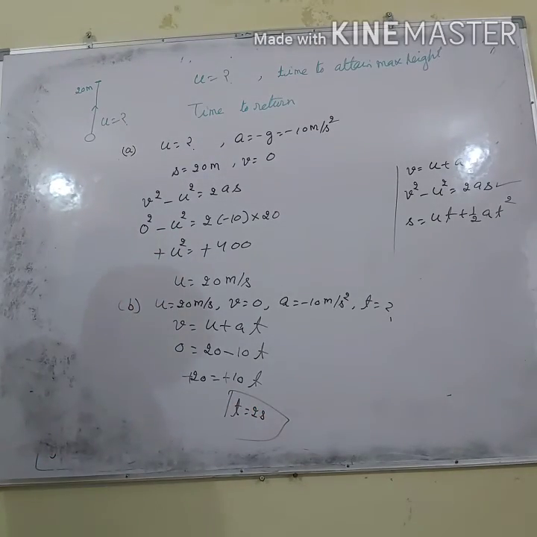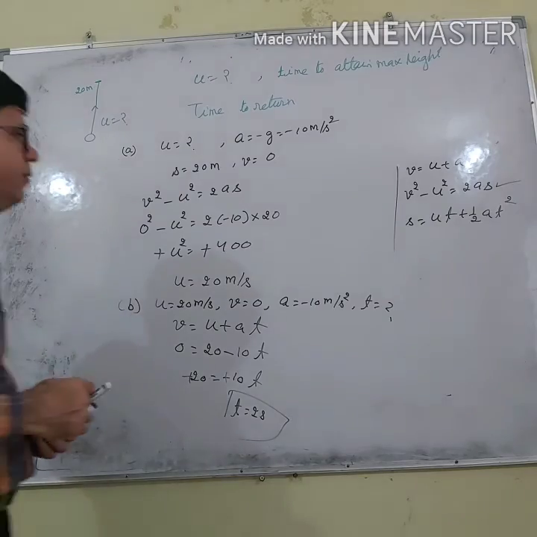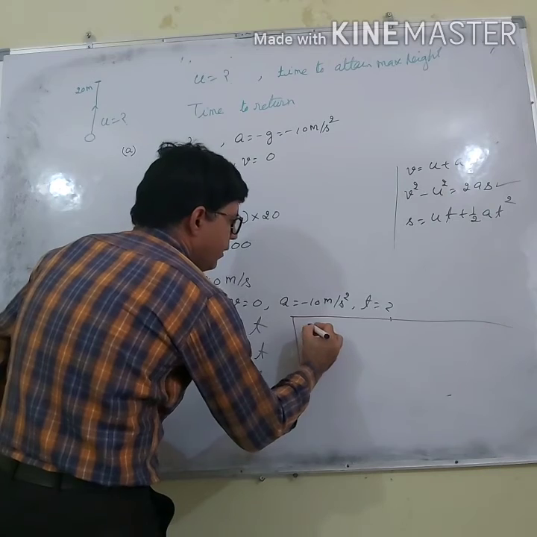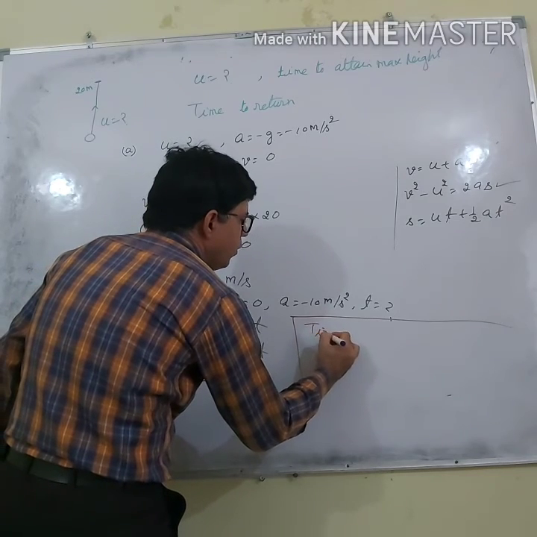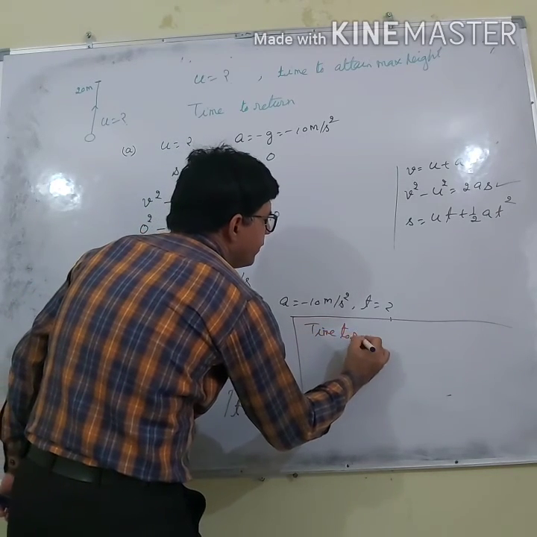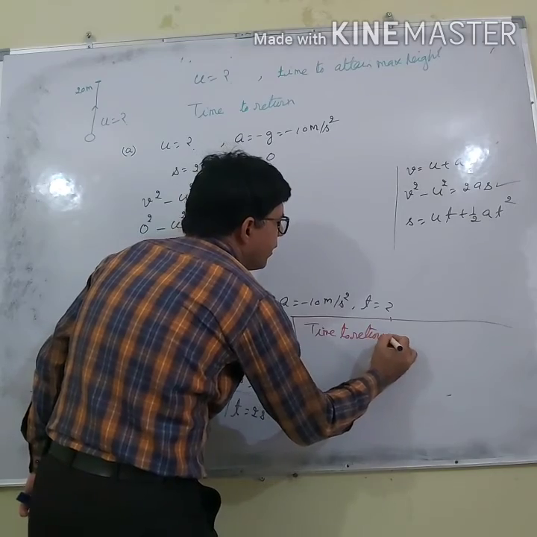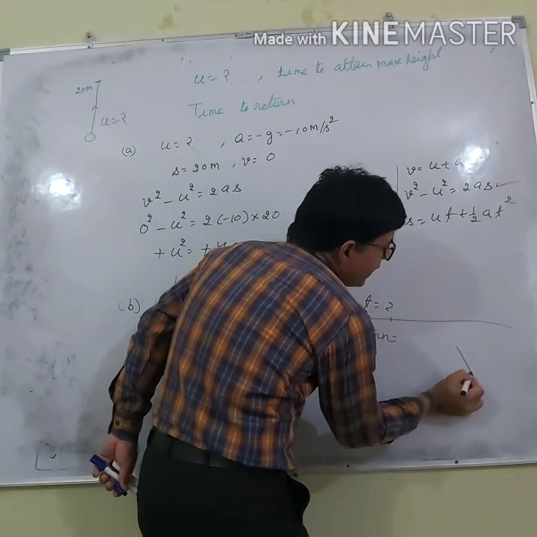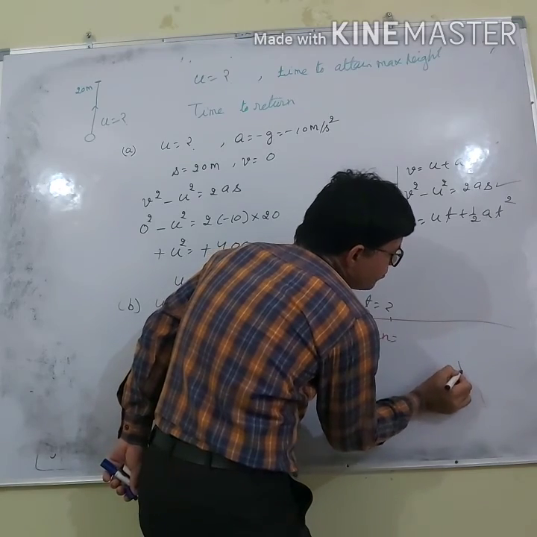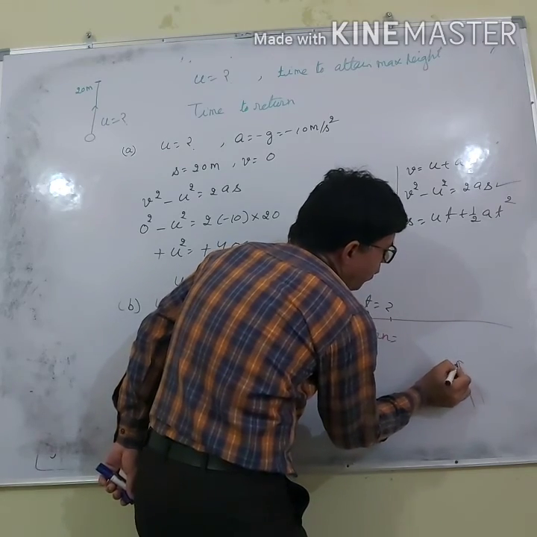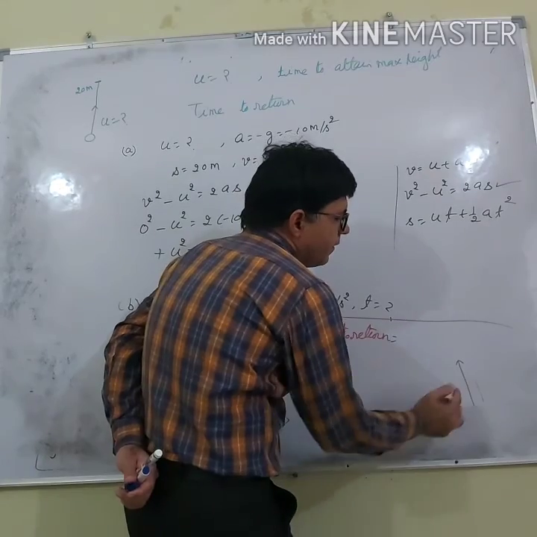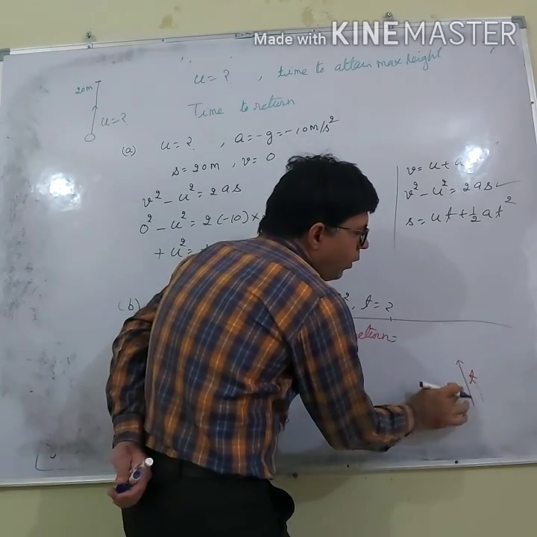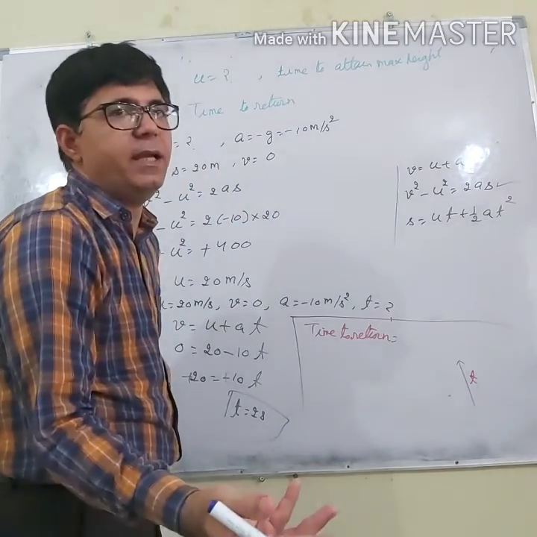Now, in how much time will it return? Time to return. Listen students, when a body is projected upwards, if it takes t time to go up, when it goes down it will take the same t time.